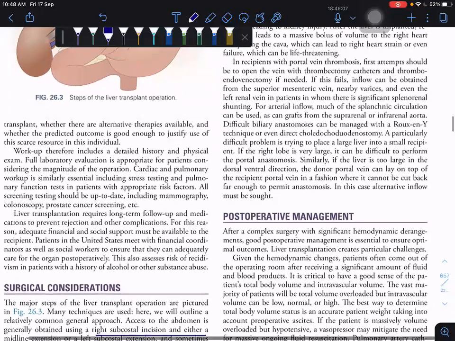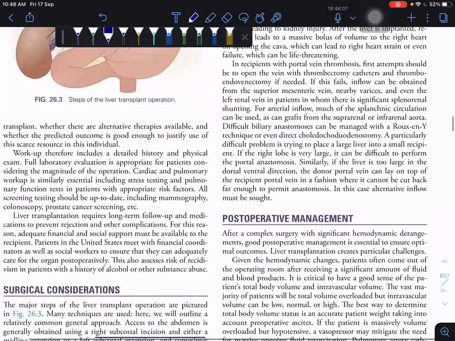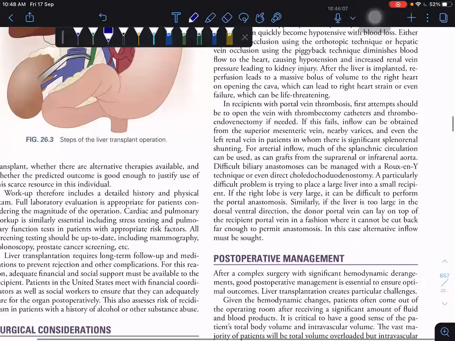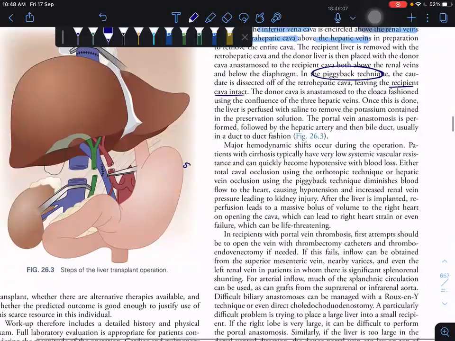Then MCQ point-wise, how to do the anastomosis, we know actually. The order of anastomosis: I have the mnemonic SI PAD, the sub-inspector's pad, I remember it like that.